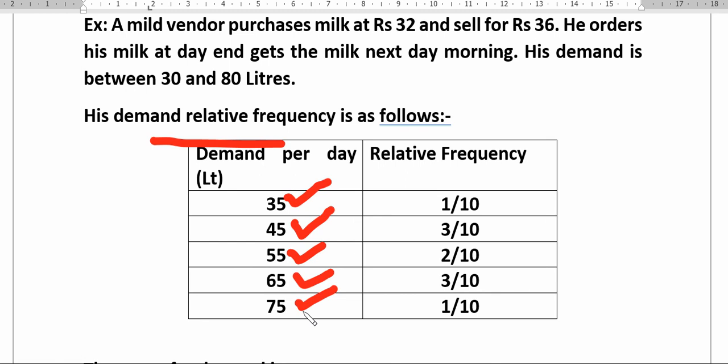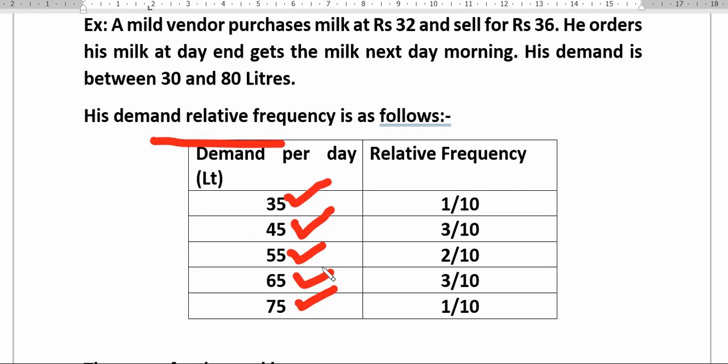So now the question comes, how is he going to put the order? That means he must put an order to the milk company or dairy. Because this demand is varying, 35, 45, 55, 65 and 75, and whatever milk is left unsold is perishable and cannot be preserved, he has to throw it away.